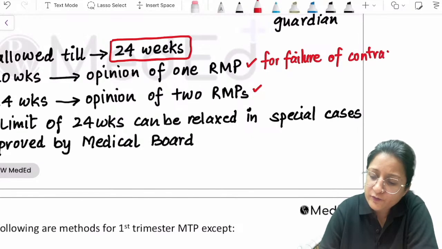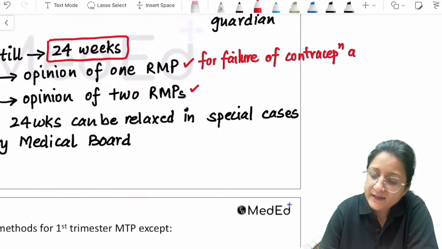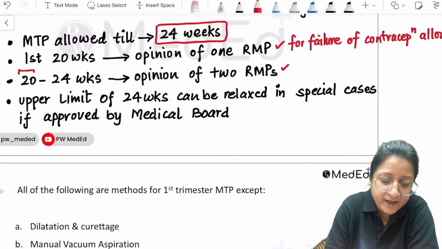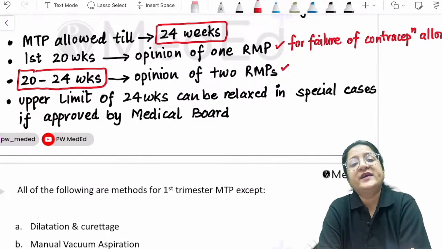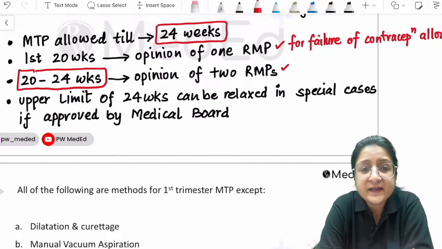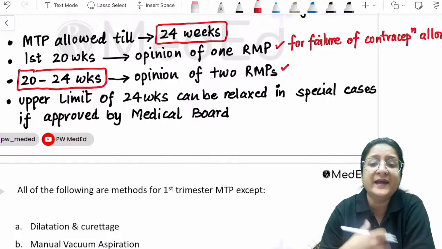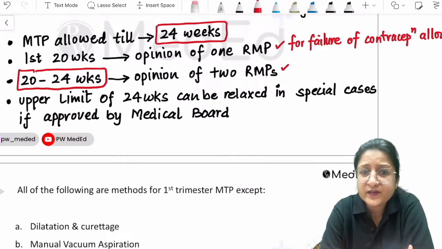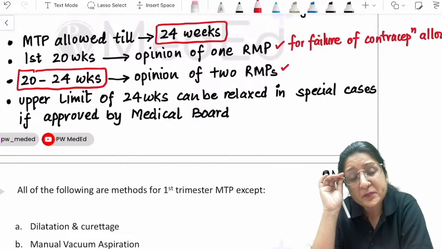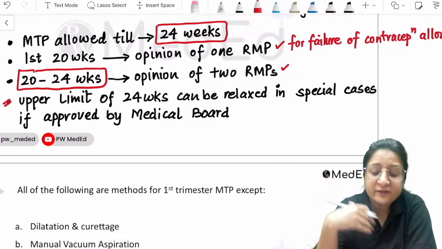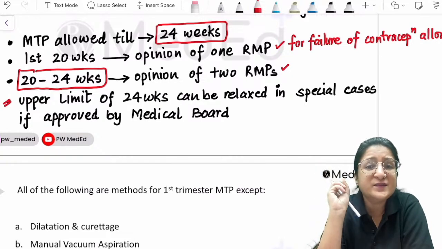MTP for failure of contraception is allowed only till 20 weeks. And MTP between 20 to 24 weeks is allowed in special circumstances, like for example a pregnancy that happened as a result of rape, or a severe fetal anomaly which was diagnosed later on in pregnancy. Then in those situations, between 20 to 24 weeks also pregnancy can be terminated, but opinion of two registered medical practitioners is required. Then the third important change is that the upper limit of 24 weeks can also be relaxed, but only in special cases.